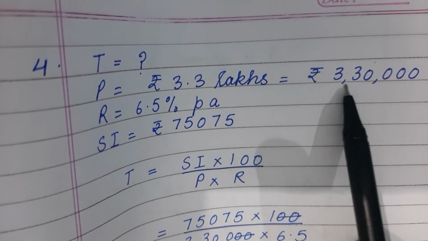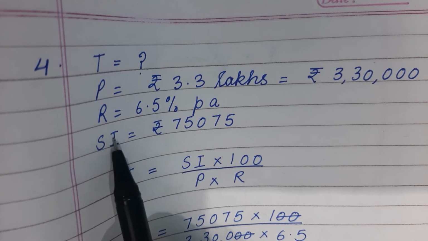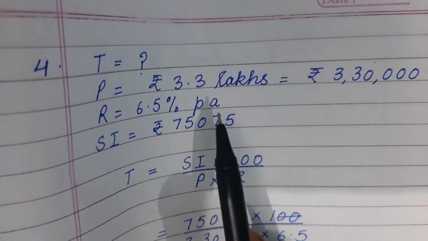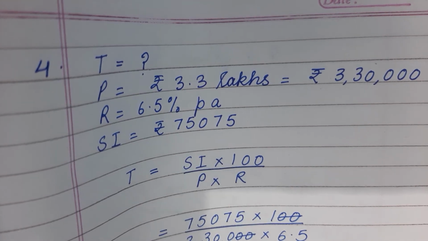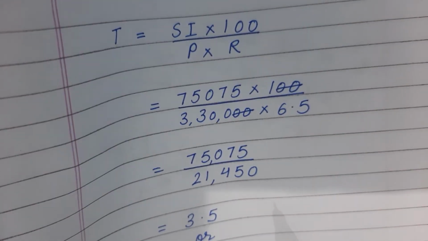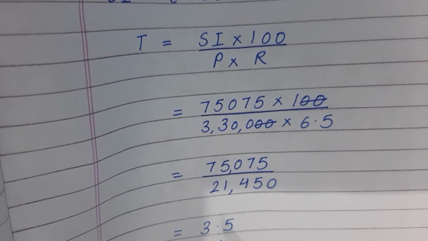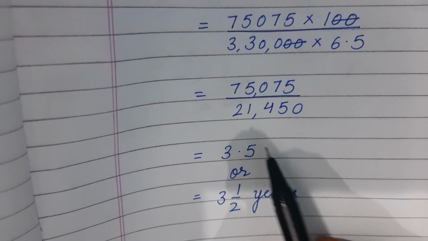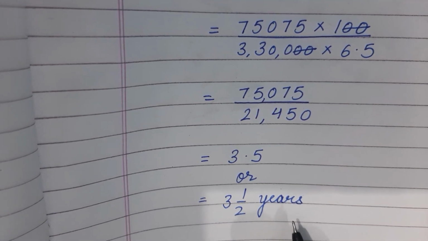Therefore, we can write rupees 3,30,000. And rate is equal to 6.5% per annum. SI is equal to 75,075. Now time will be equal to SI into 100 upon P into R, and when we put all the values in the formula and calculate, we will get 3.5, or we can write 3 whole 1 upon 2 years.